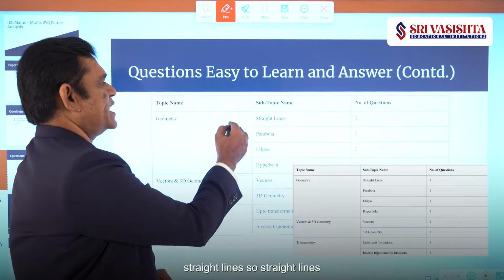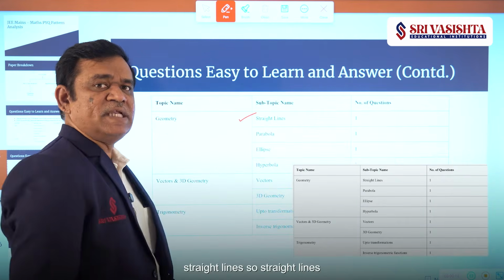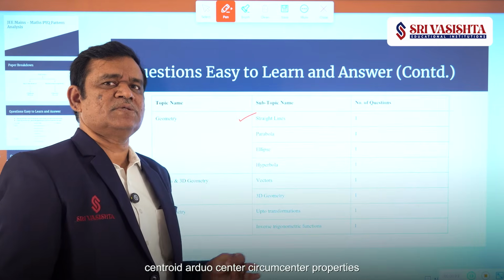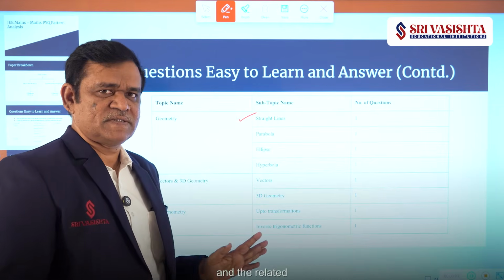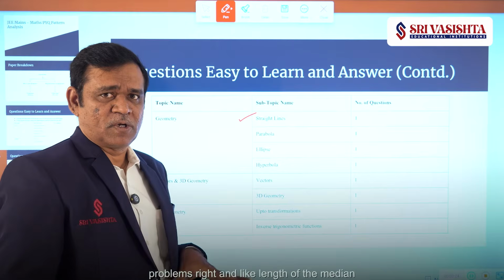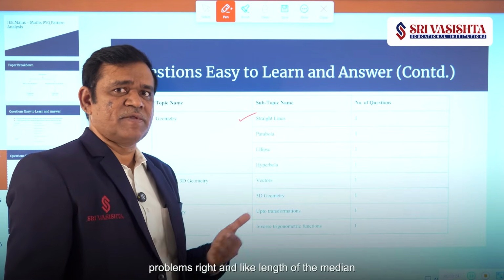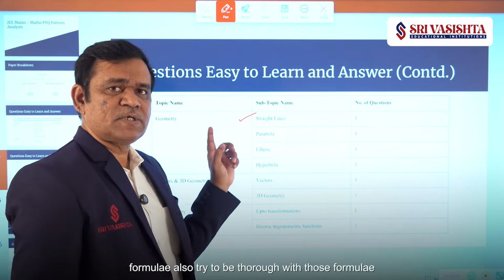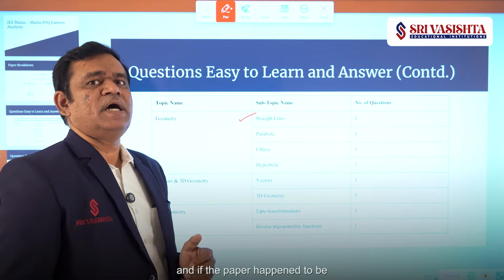In geometry, straight lines. In straight lines, definitely be thorough with the centroid, orthocenter, circumcenter properties and the related problems, right? And like length of the median, length of the altitude, try to be thorough with those formulae.